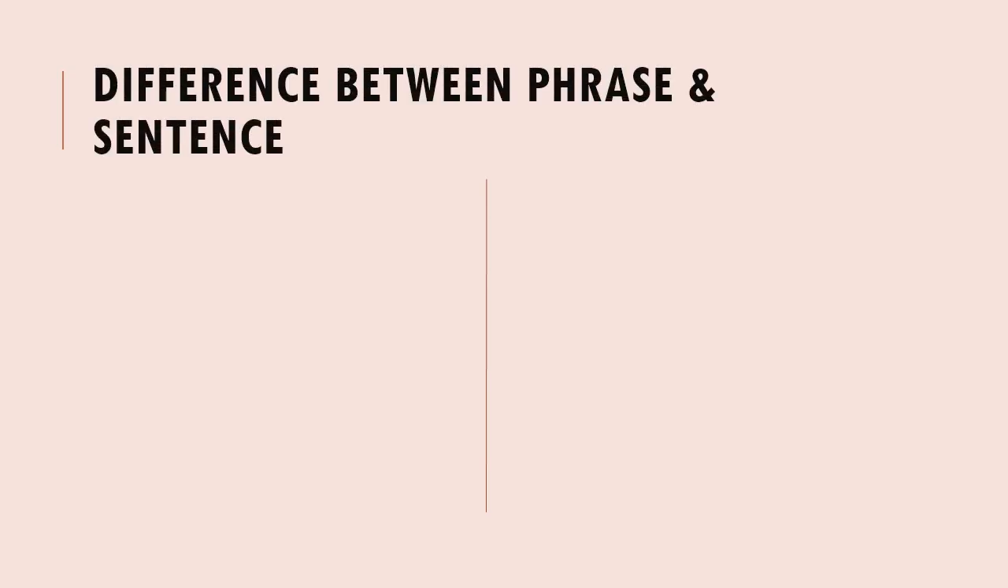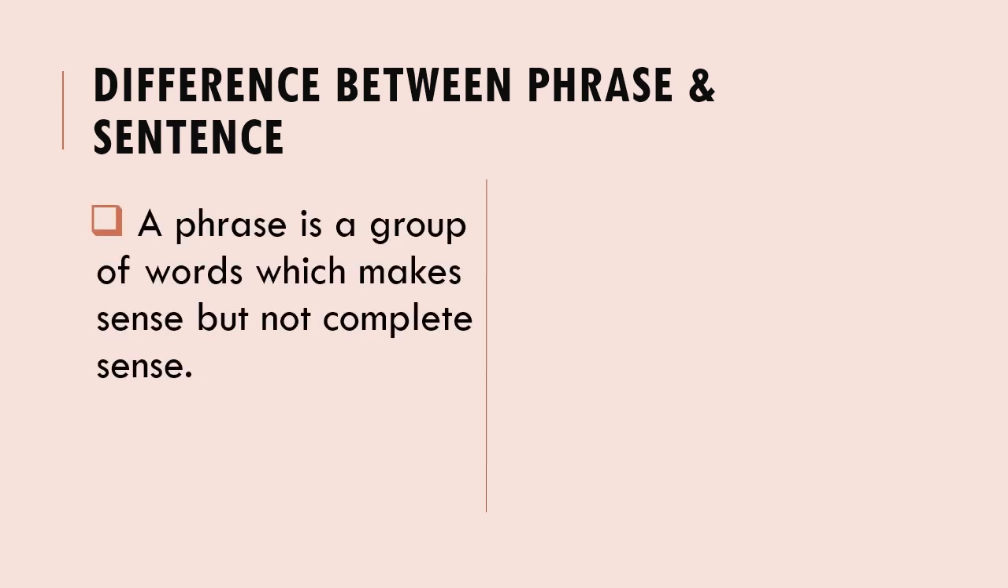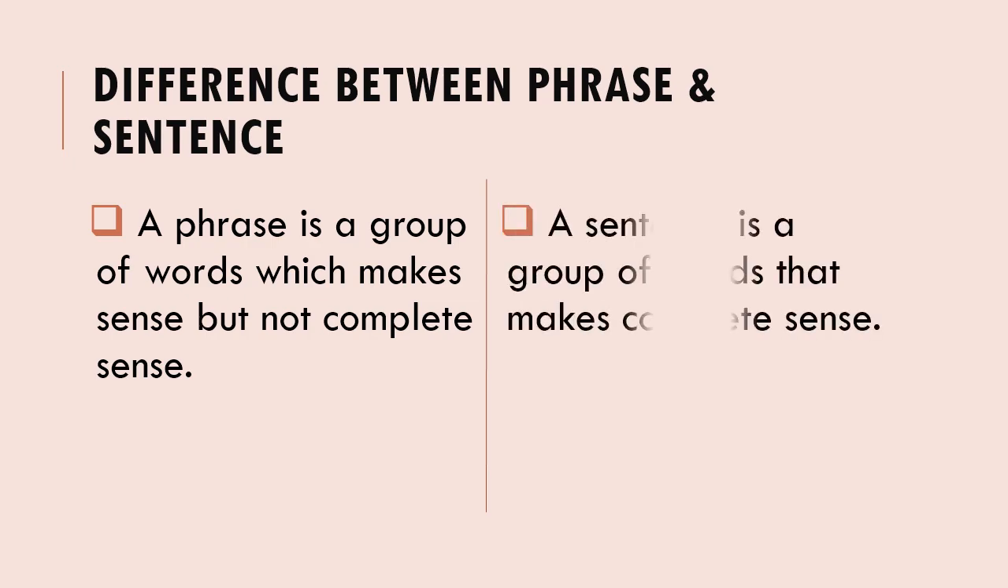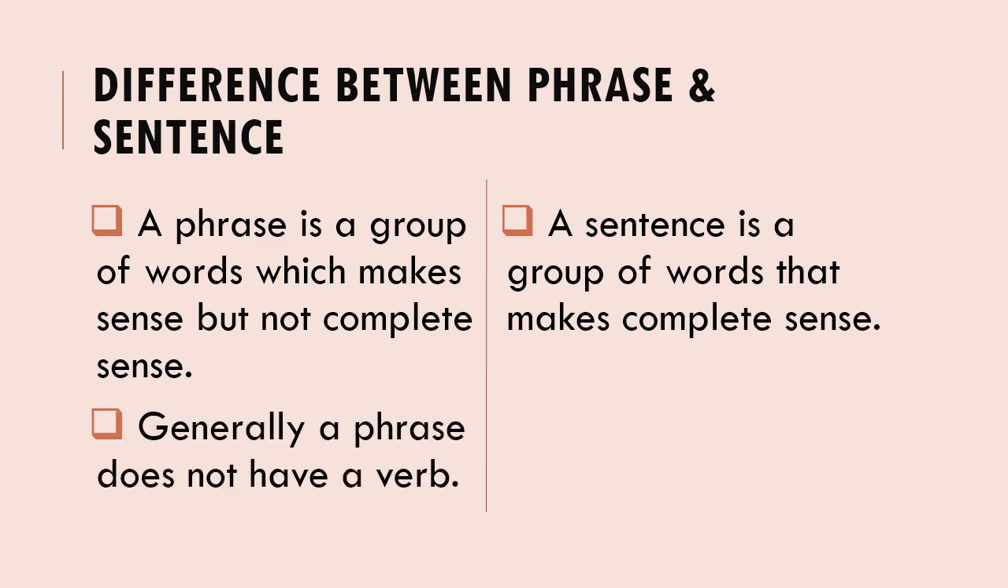Dear children, after learning what a sentence and a phrase are, let's now learn about the difference between a phrase and a sentence. A phrase is a group of words which makes sense but not complete sense, whereas a sentence is a group of words that makes complete sense. Generally, a phrase does not have a verb, whereas a sentence has a verb in it. So, dear children, I hope you understood what has been told about the sentence and the phrase in this session.